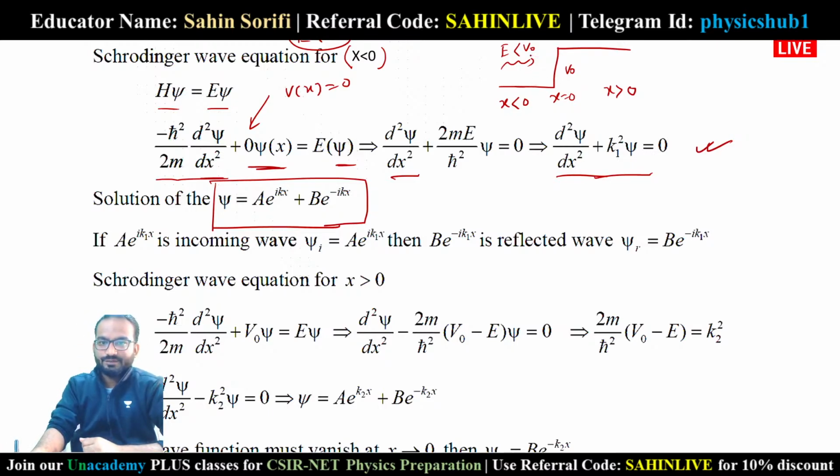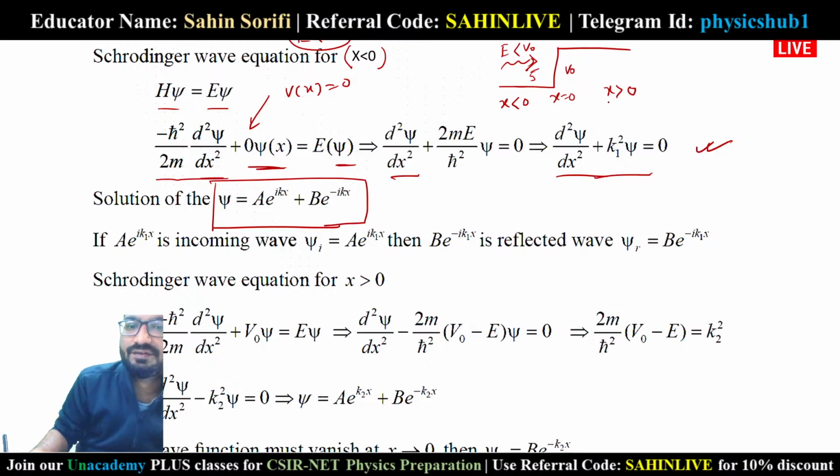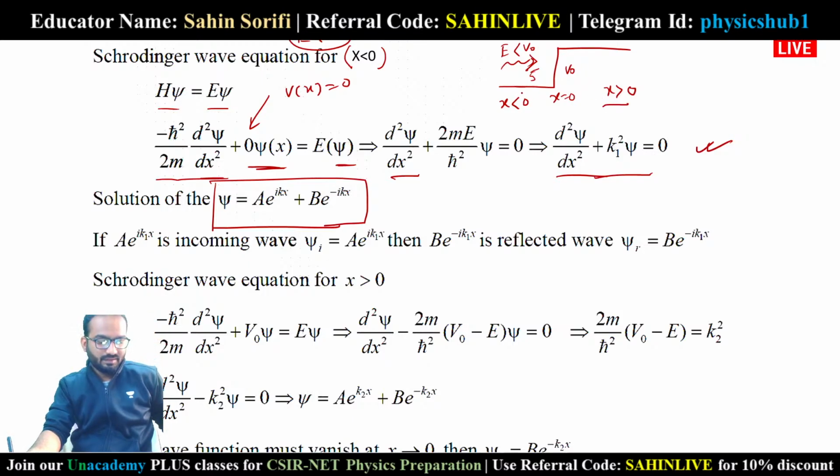Now the question is, if the energy of the particle is less than this barrier or potential height, can it be transmitted? Like if the barrier is 10 units and the particle is coming with 5 units energy, can it go to this region x greater than 0? Classically this is not possible, but quantum mechanically there is a finite chance or probability to find the particle in this region. This phenomenon is known as tunneling.